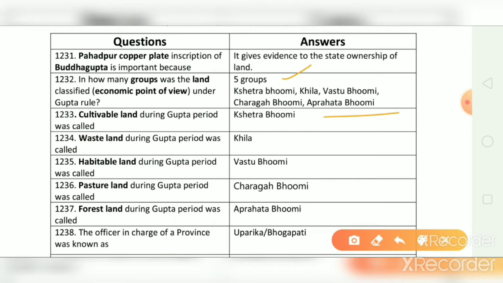Cultivable land during Gupta period was called, and the correct answer is Kshetra Bhumi. Wasteland during Gupta period was called, and the correct answer is Khila. Habitable land during Gupta period was called, and the correct answer is Vastu Bhumi. Pasture land during Gupta period was called, and the correct answer is Charaga Bhumi. Forest land during Gupta period was called, and the correct answer is Aprahata Bhumi.